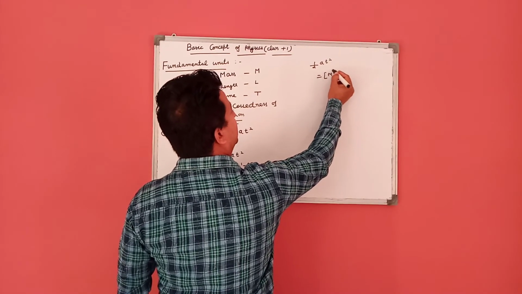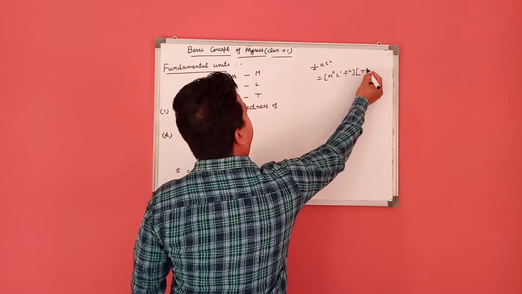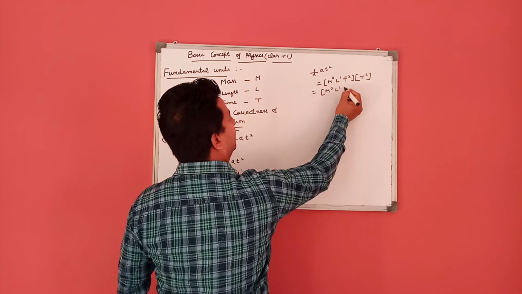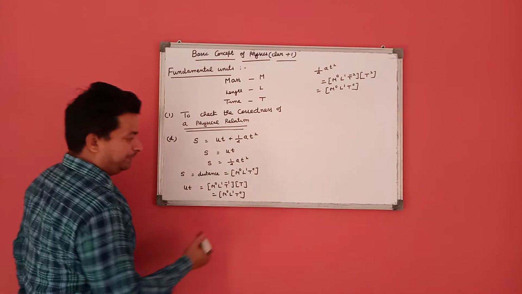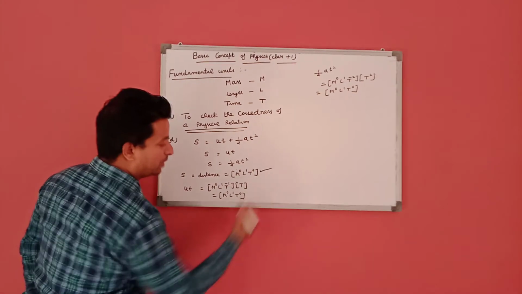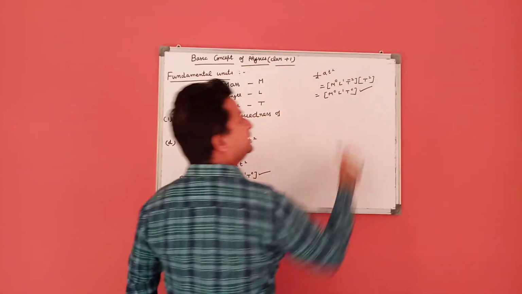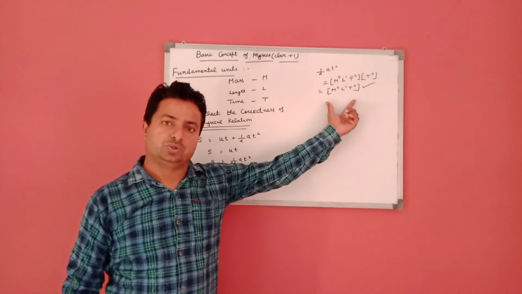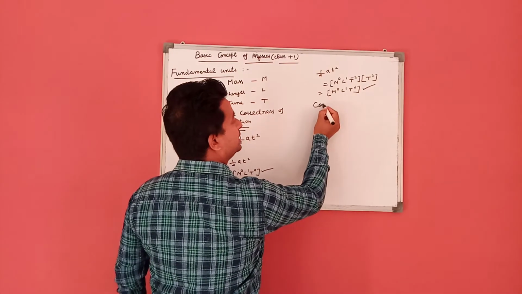Acceleration has M0 L1 T^-2 and time is T square. So this becomes M0 L1 T0. As we see, this is the dimensional formula of s, this is ut, this is half at square. These three have the same dimensions, so this relation is physically possible, it is correct.